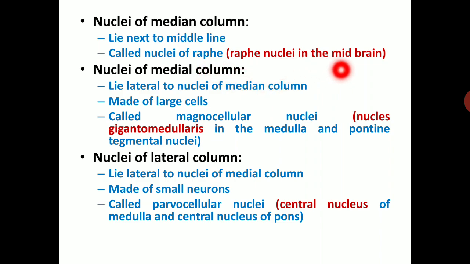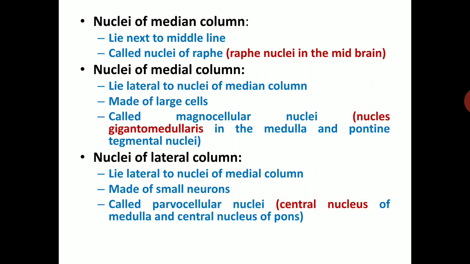Raphe nuclei in the midbrain. Nuclei of the medial column lie lateral to the nuclei of the median column and are made of large cells, called magnocellular nuclei, also known as nucleus gigantocellularis in the medulla and pontine tegmental nuclei. Nuclei of the lateral column lie lateral to the nuclei of the medial column and are made up of small neurons, called parvocellular nuclei: the central nucleus of the medulla and the central nucleus of the pons.